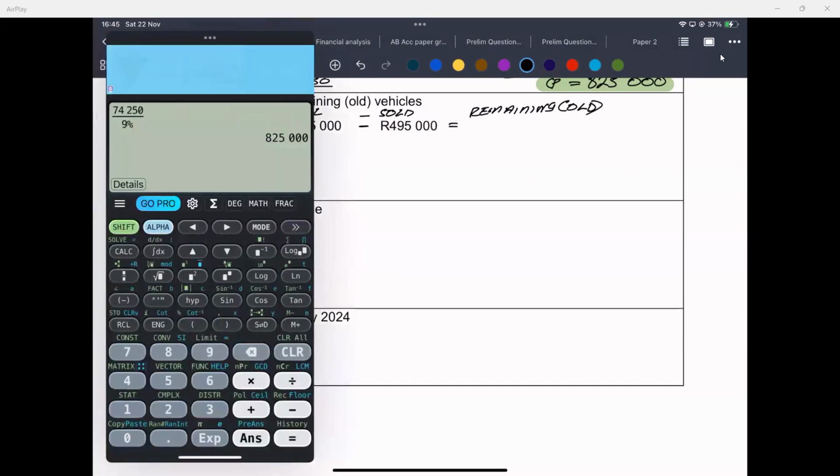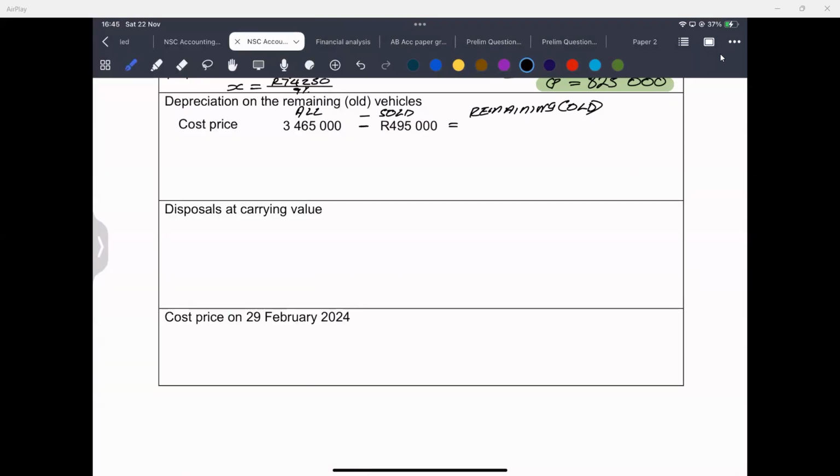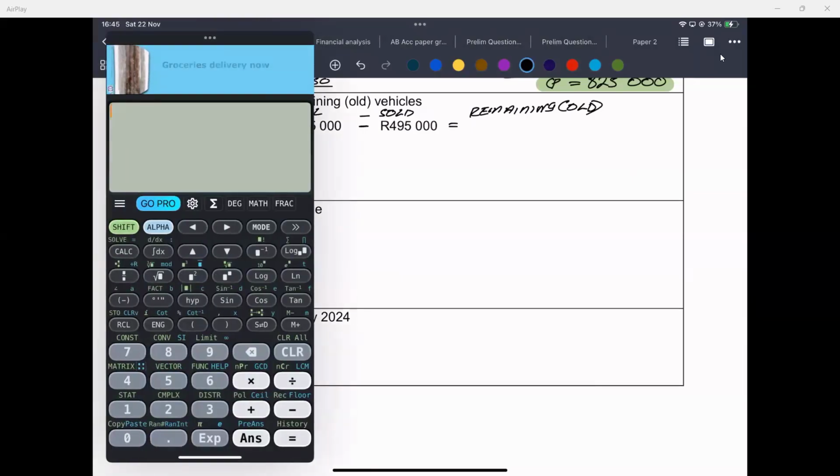Let's see how much it'll be. 3,464,000 minus 495,000. It'll give you 2,969,000.